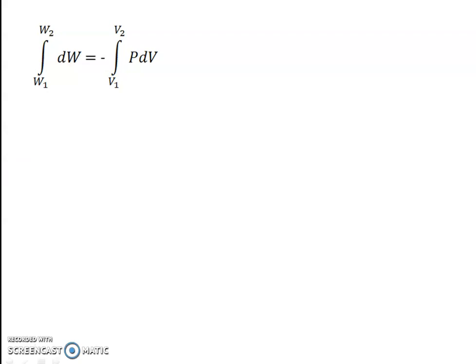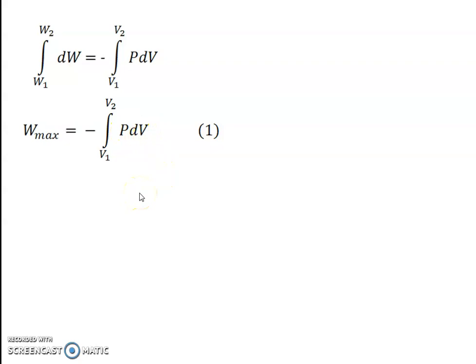So after integration, we integrate that equation. So integration of dW, limit is W1 to W2, that is equal to minus integration of P dV, V1 to V2. So initial volume is V1, final volume is V2. So integration of this first term is the W max, that is maximum work done after nth step or after n number of steps. So it is equal to minus integration of P into dV.